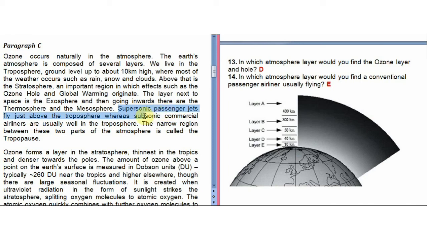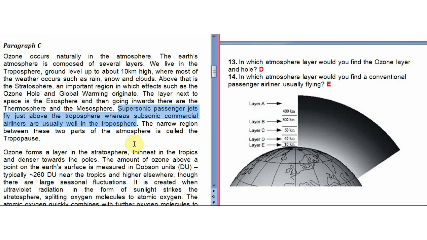Supersonic passenger jets fly just above the troposphere, whereas subsonic commercial airliners are usually well in the troposphere. So the supersonic passenger jets fly above the troposphere, that means in the stratosphere layer.